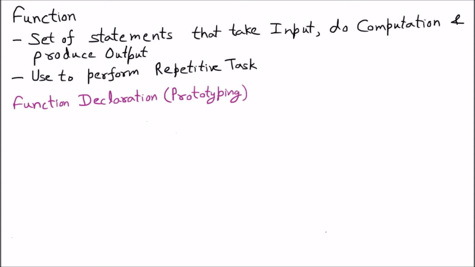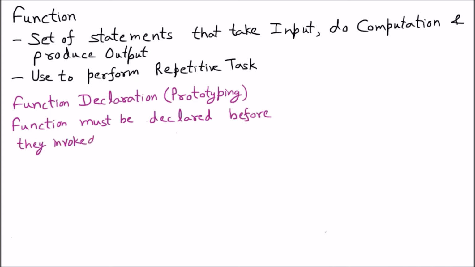But first of all, we must know one thing: functions must be declared before they are invoked. Invoke means called. So the function should be declared first before calling. That is the purpose of declaration.